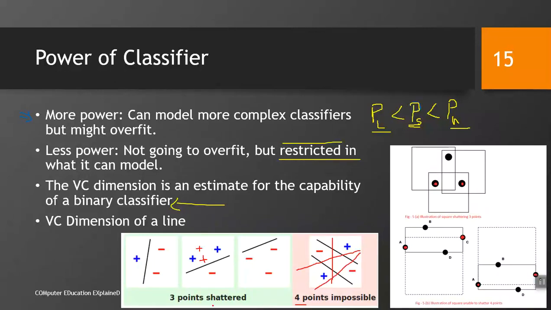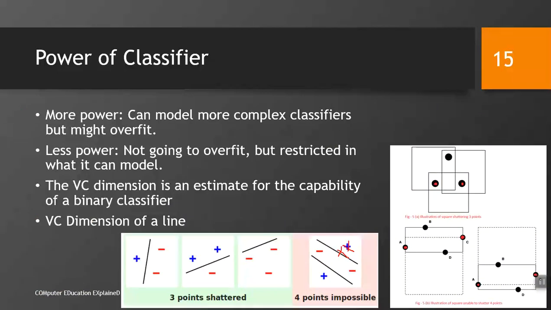But if we have 3 points, this data set can be classified properly. Let us say that we do not have this example. So, this line can shatter these 3 examples correctly. This classifier would be eliminated. So, the power of the classifier depends on the data set that we are working with, and again the concept of overfit, underfit and suitable power is not well defined, or we cannot measure it quantitatively.